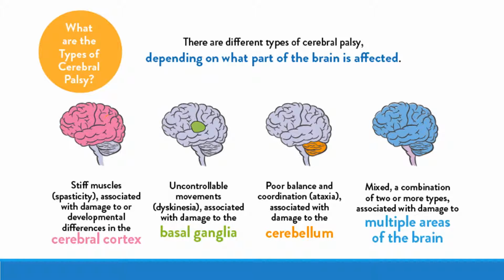Here's a good illustration showing the 4 different variations of CP, all depending on what region of the brain is affected. Let's start with the pictures by going left to right. We can see that spastic CP is caused by damage in the cerebral cortex, dyskinetic CP is caused by damage in the basal ganglia, ataxic CP is caused by damage in the cerebellum, and lastly, mixed CP is caused by damage to more than one area in the brain.